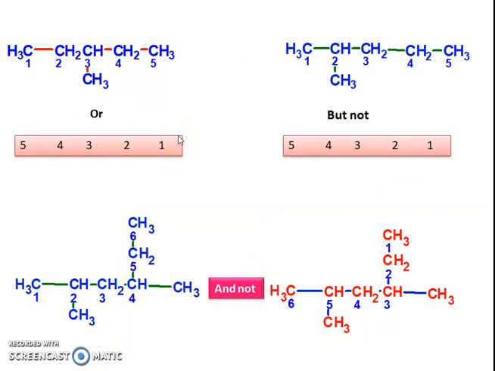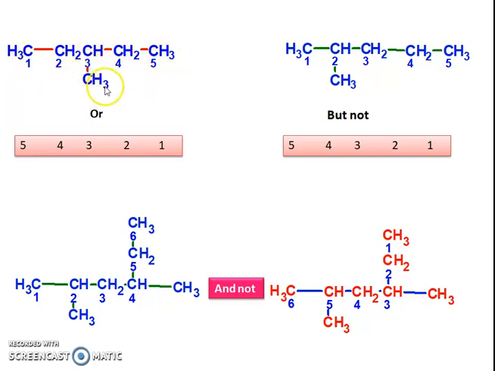Now how will you give the correct numbering in the chain? Let's see. For example, in this alkane, 1, 2, 3, 4, 5, this is a pentane, and a methyl group is attached to the third carbon. So numbering is given from this side, 1, 2, 3, 4, 5.